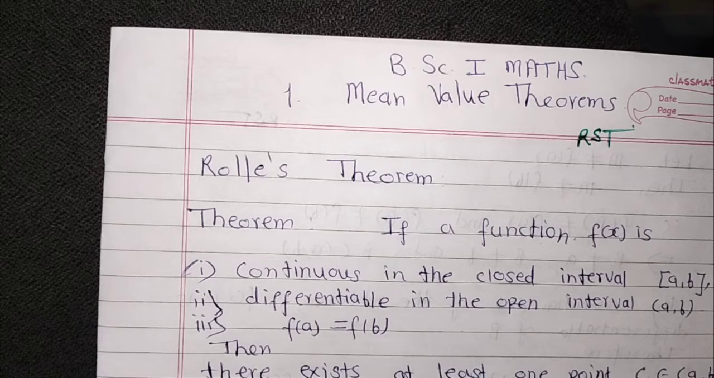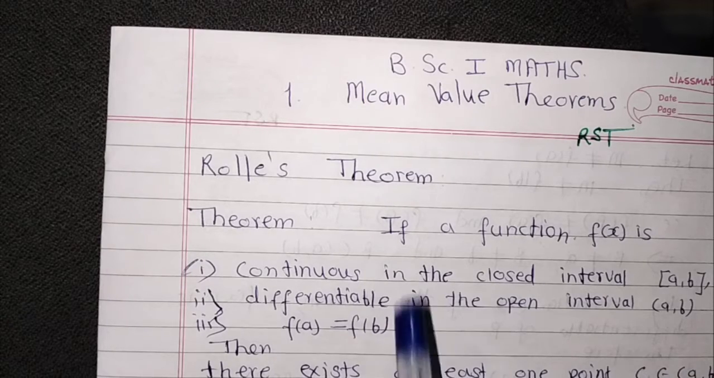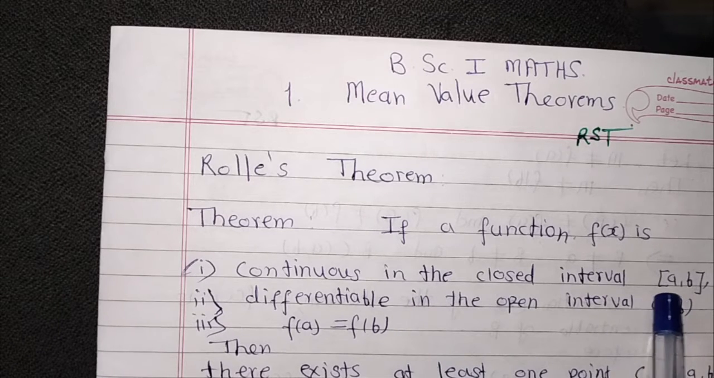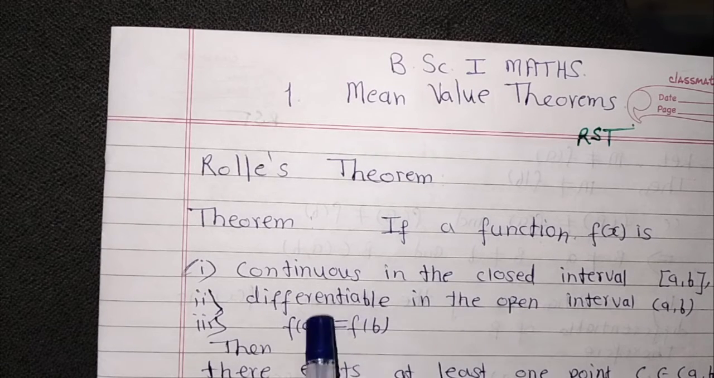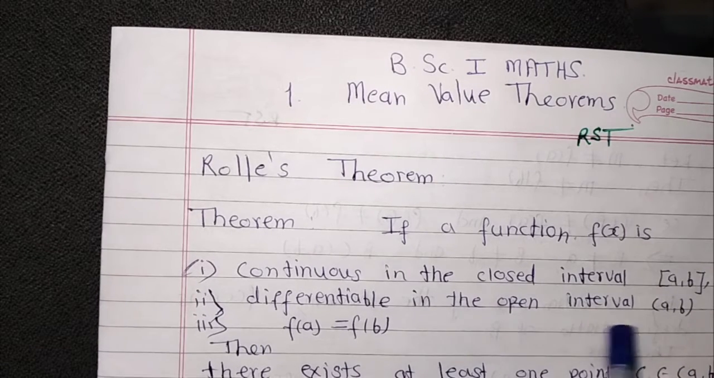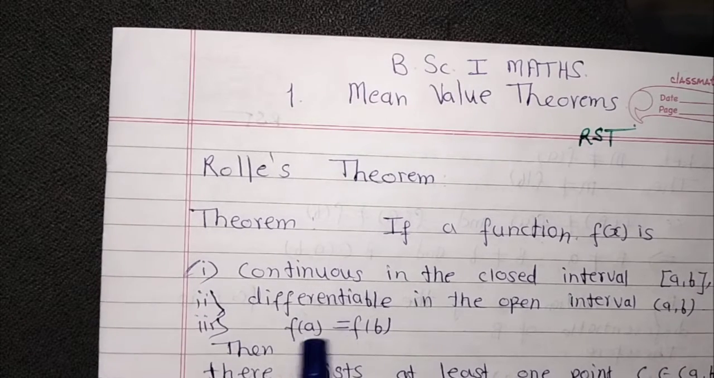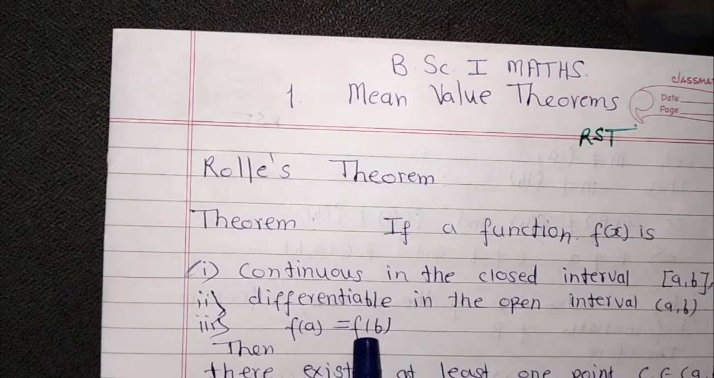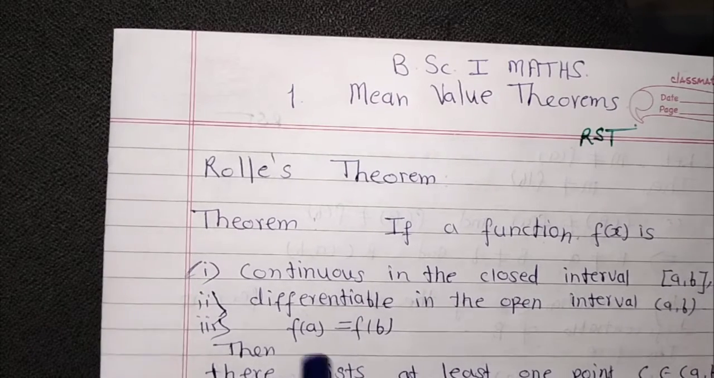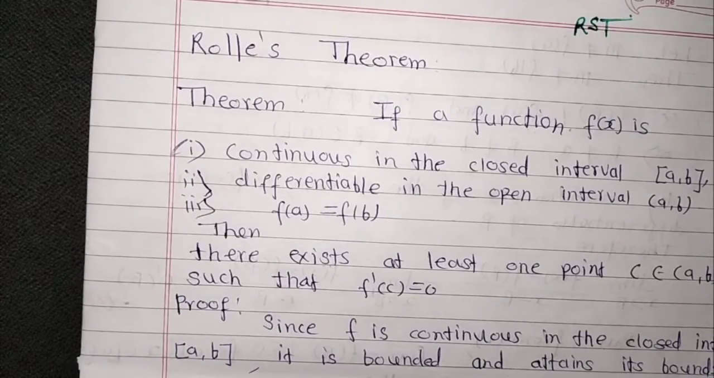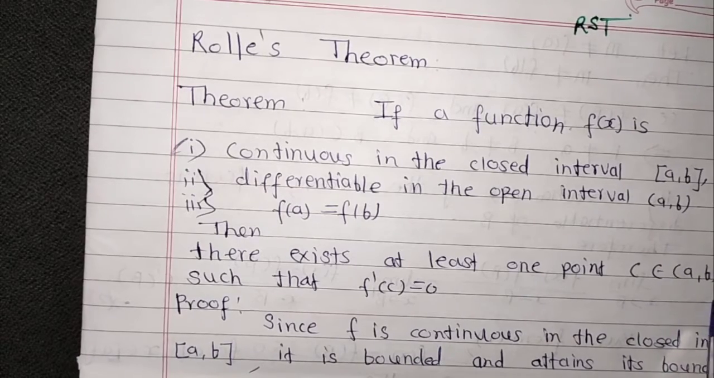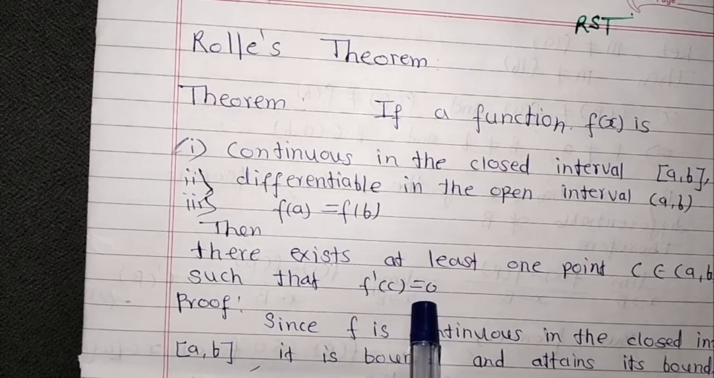The statement of Rolle's theorem is: if a function f(x) is continuous in the closed interval [a, b], this is the first condition. Second condition, f(x) is differentiable in the open interval (a, b), and the third condition is f(a) equal to f(b). That means at the endpoints the value of the function is the same. If these three conditions are satisfied, then there exists at least one point c belonging to the open interval (a, b) such that f'(c) equal to 0.